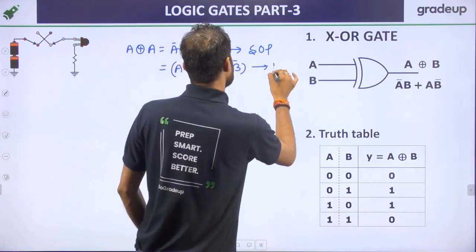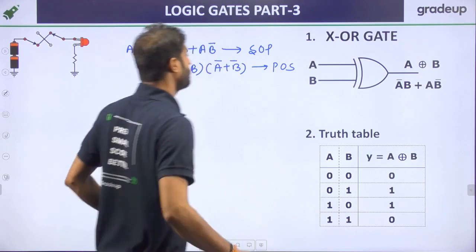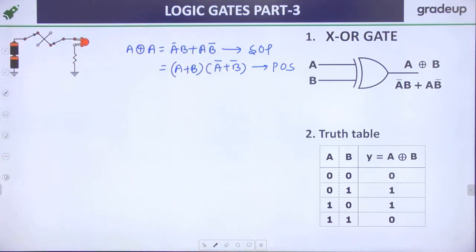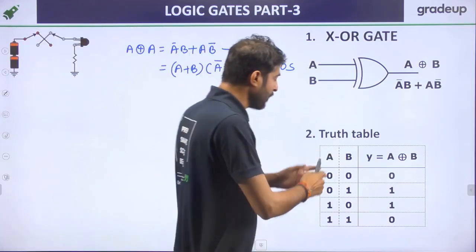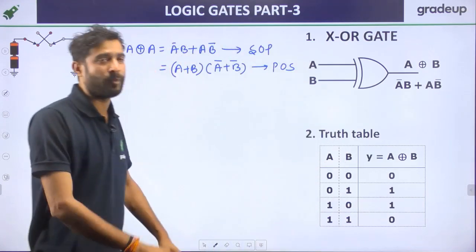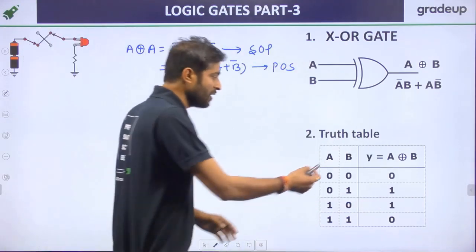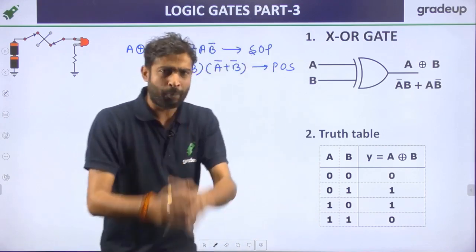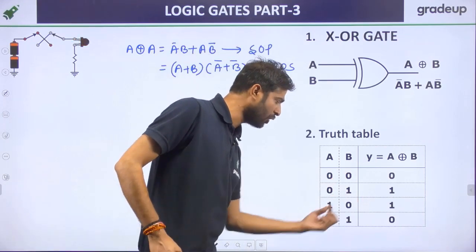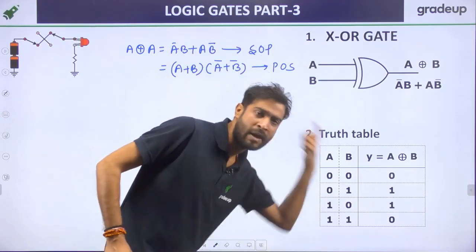Right? This expression is also the expression of the XOR gate, but it is written in the form of POS. Now, my dear friend, if we want to make the truth table for the XOR gate, then for the two inputs, there will be the conditions 0 0, 0 1, 1 0, 1 1.